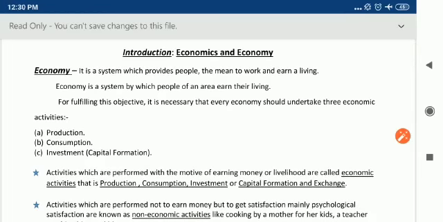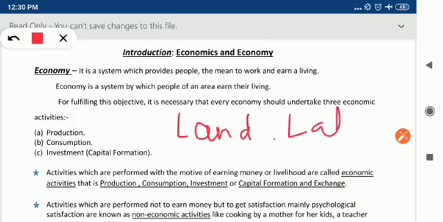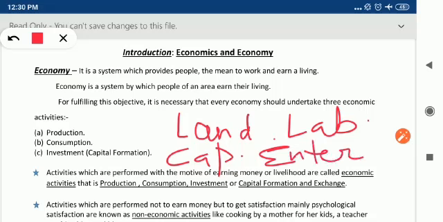There are four types of factors of production. I think you have heard about that. What are the four types of factors of production? Land, labor, capital and entrepreneur. Whenever they give their services, in return they get distributed income. So land gets rent, labor gets income, capital gets interest.